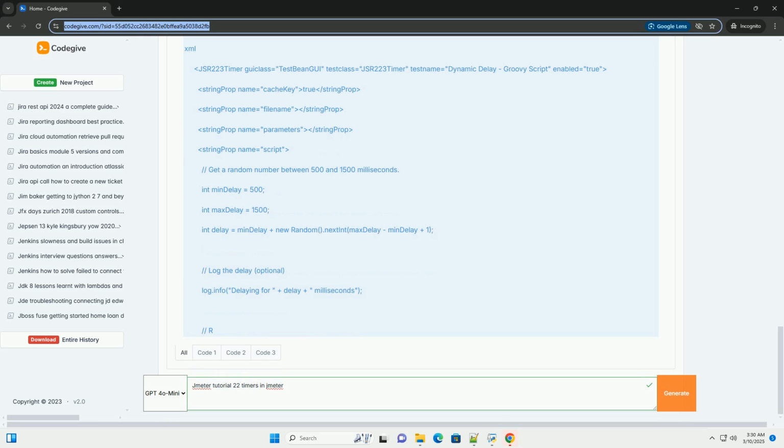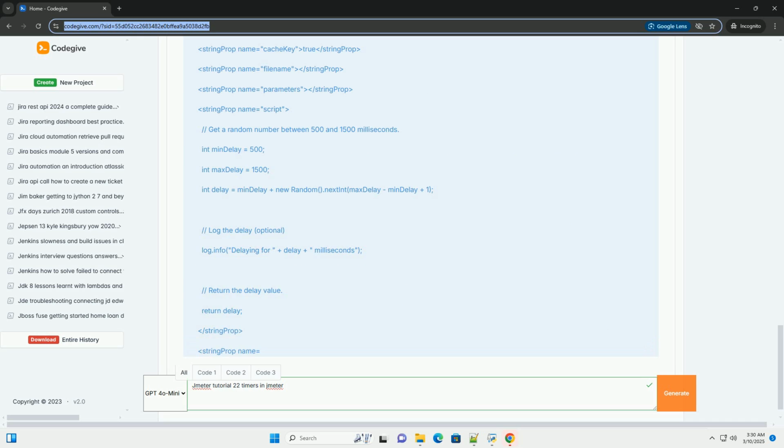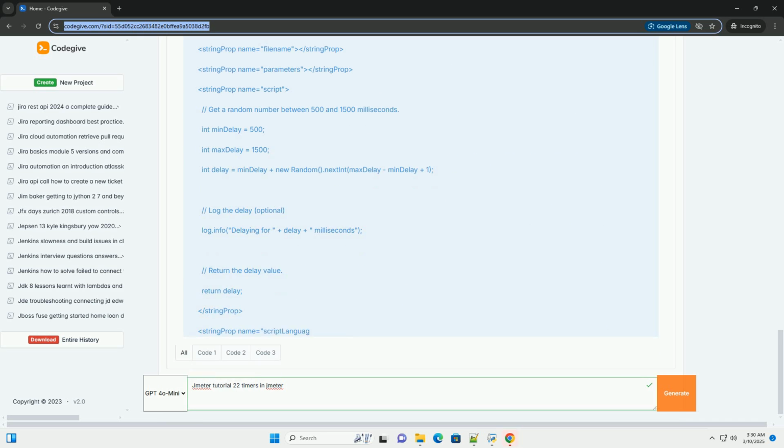Realistic load simulation. Timers emulate human behavior, which involves pauses and delays between actions. A server's performance under a constant, aggressive barrage of requests might be different from its performance under more realistic, intermittent load. Improved metrics. By simulating realistic delays, you get more accurate performance metrics like response times, throughput, and error rates. These metrics better reflect how the application will perform for real users.